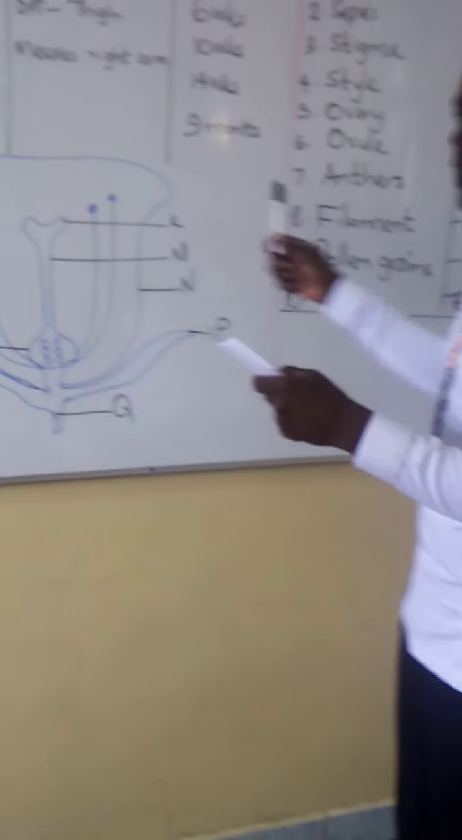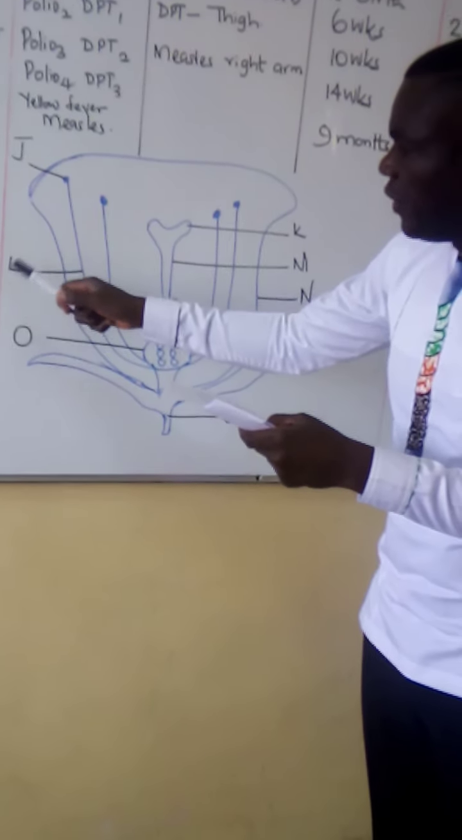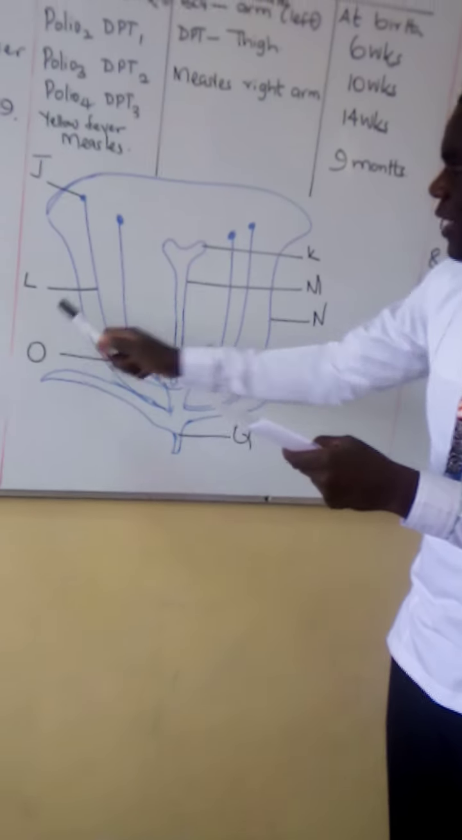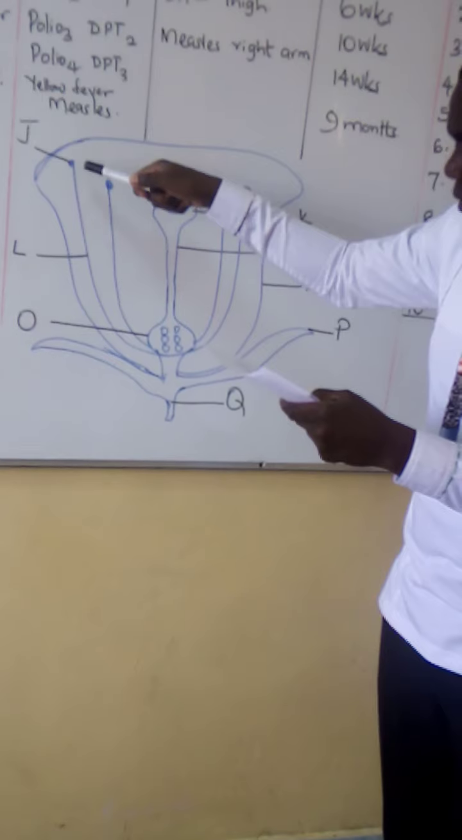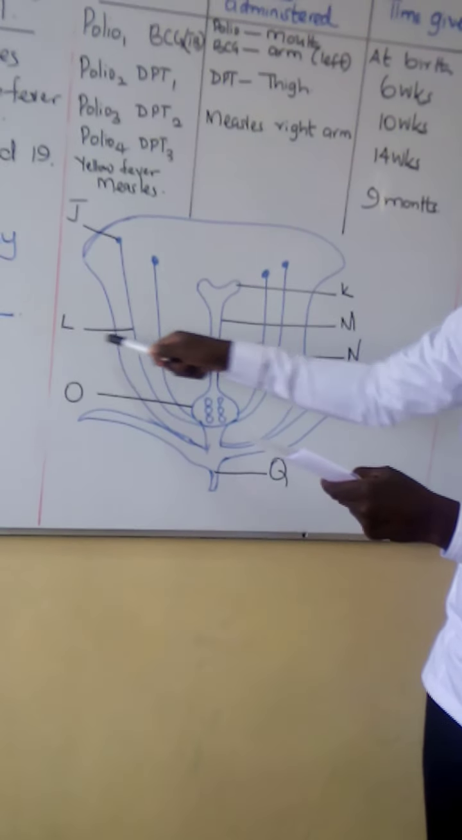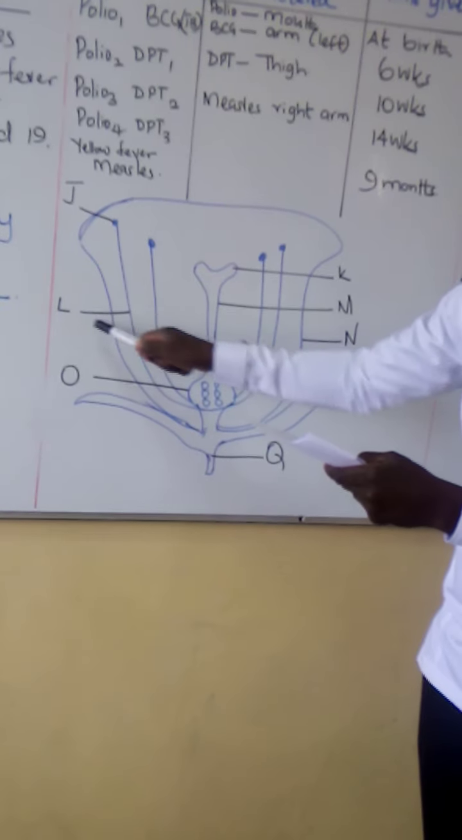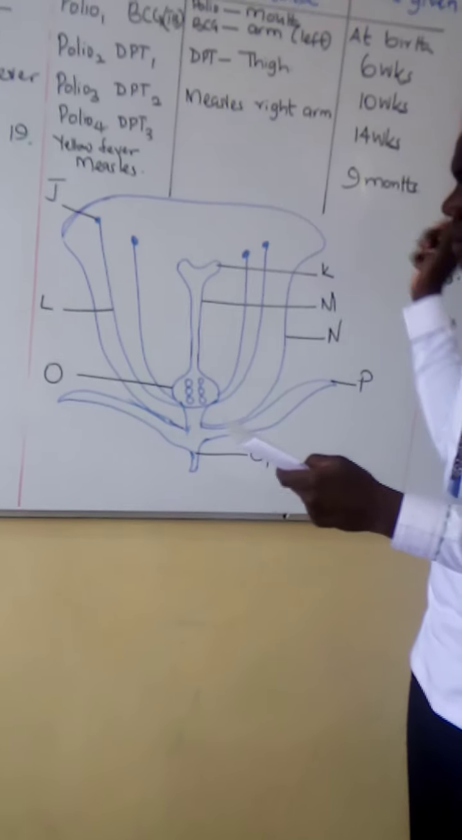L is the one that is not correct, transferring pollen grains to the ovary. L does not do that function. Its work is to hold the anther in its position. That is work, but not transferring. This is a style. L is the style. It does not transfer pollen grains to the ovary.